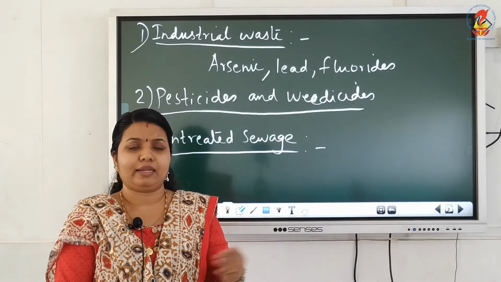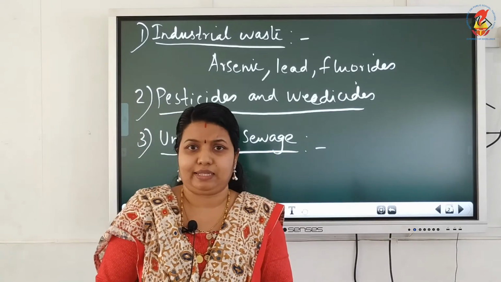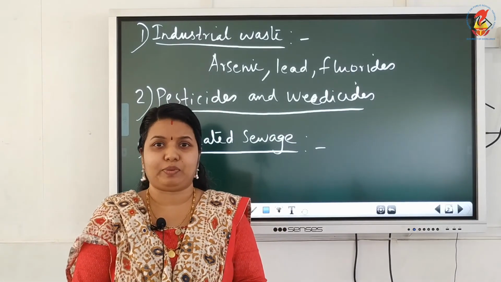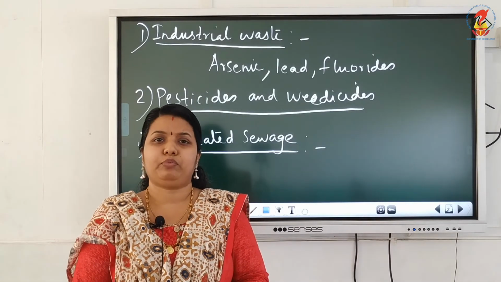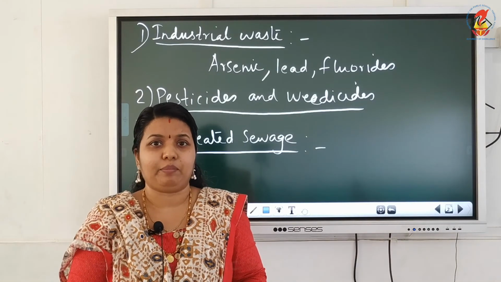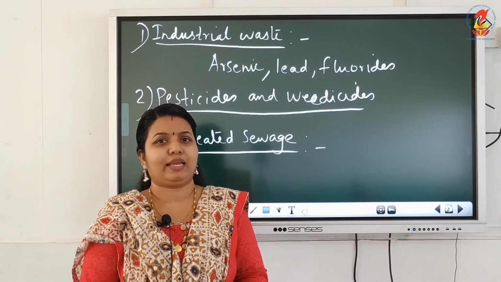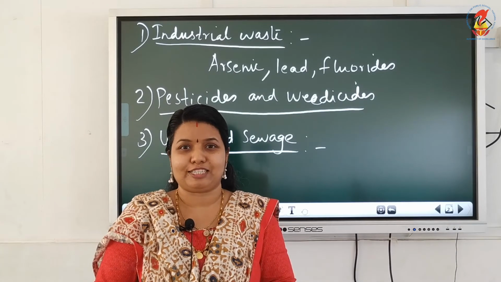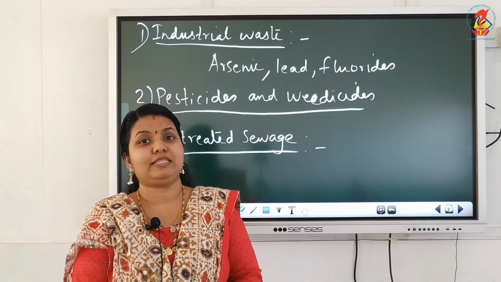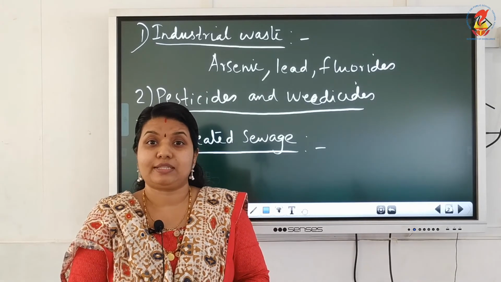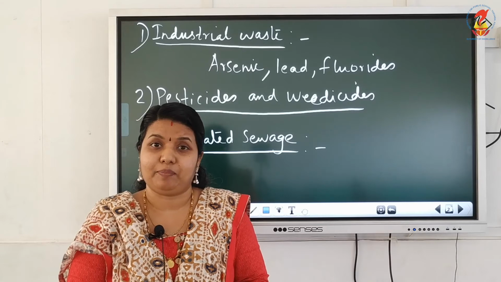Now under air pollution, we have learned a case study. We discussed a case study, Taj Mahal, how the white marble of Taj Mahal is getting affected by pollution. Here there is a case study about river Ganga. River Ganga is one of the most famous rivers of India. It sustains most of the northern, central and eastern population.